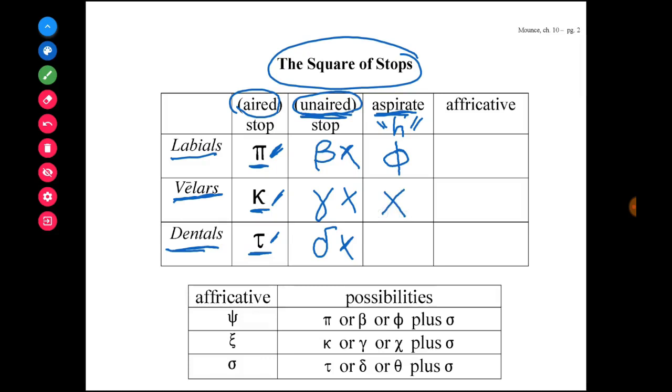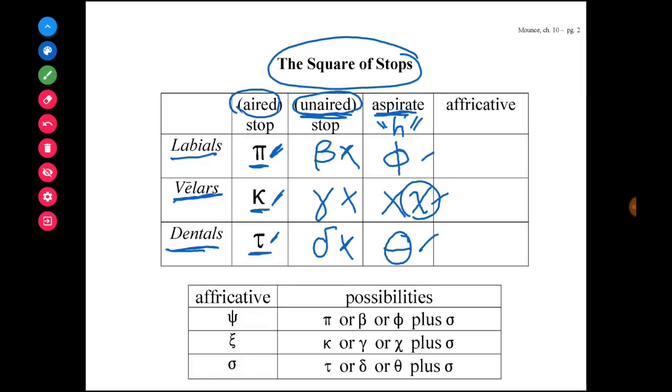That's not a good chi. Let me try this again. Chi, that's a much better chi. There we go. Again, that's the velar with an H-sounding letter built into its sound. And for the dentals, you guessed it, it's theta, or th. So let's say these letters: for the phi, it's f, then h for the chi, and then th for the theta.